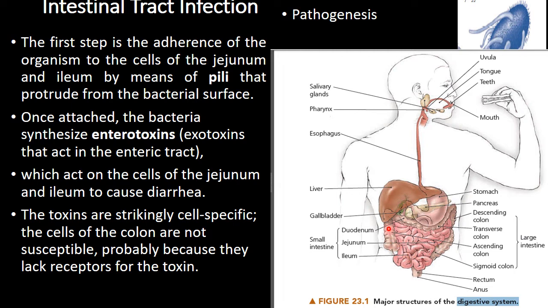This is the large intestine and this is the small intestine. Now you know that this toxin is cell specific. What does it mean? It means that the colon is not affected. This is the colon. The colon, the large intestine, does not have receptors for this toxin.